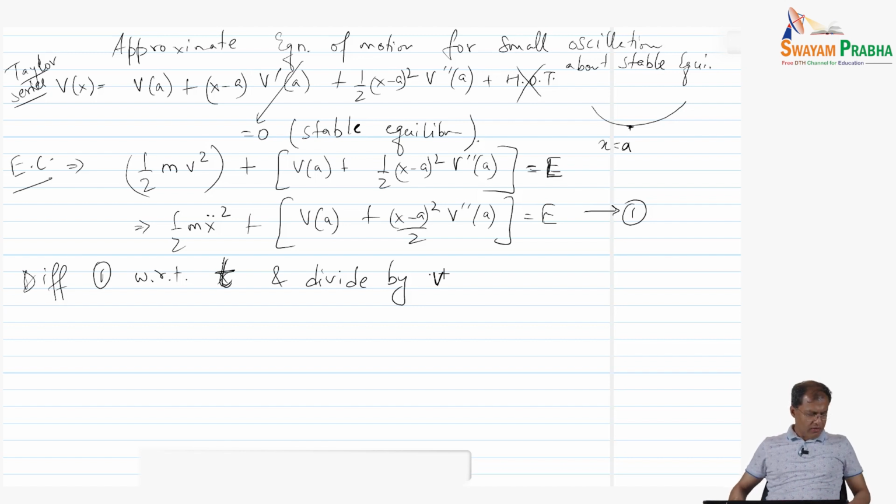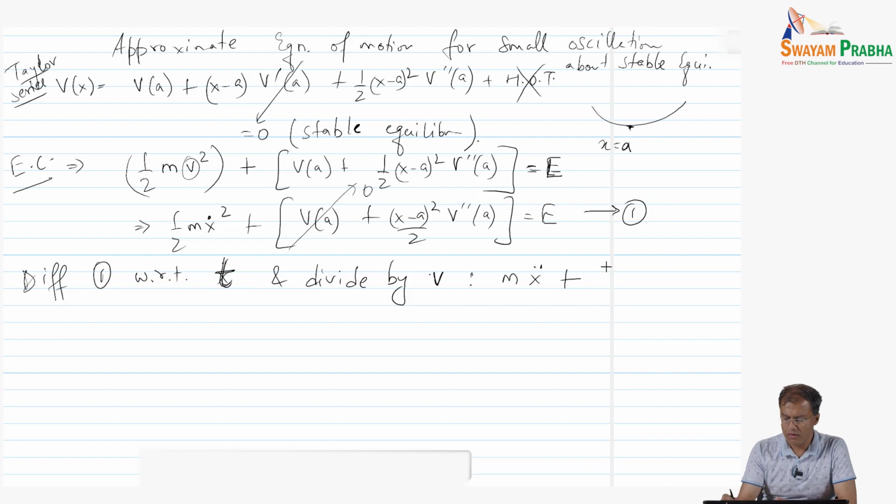Okay, so what are we saying? Half mv square, I think we made a tiny error here: this is going to be half m x dot square, not x double dot. So now we differentiate once more with respect to t and divide throughout by v. From 1 we get the following equation: m x double dot times x dot, that is v, so we divide by v, plus the derivative with respect to t of the constant V of a, which is 0, and then we have x minus a times V double prime a is equal to 0.